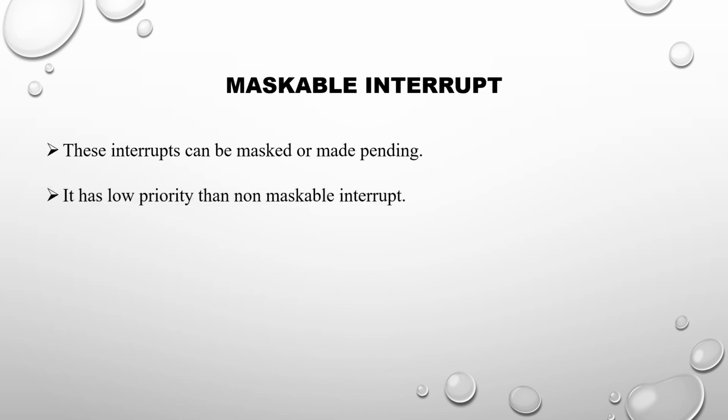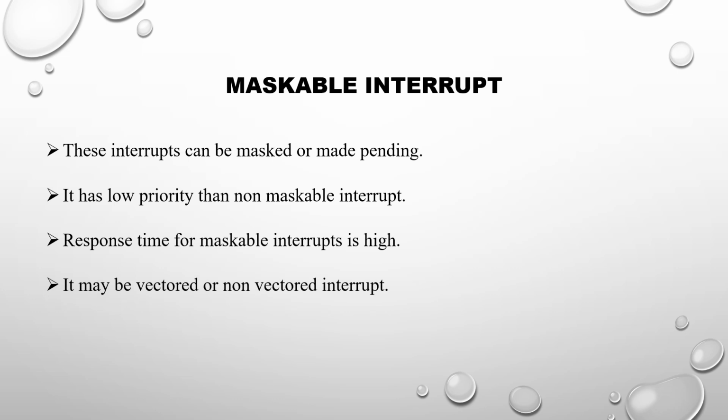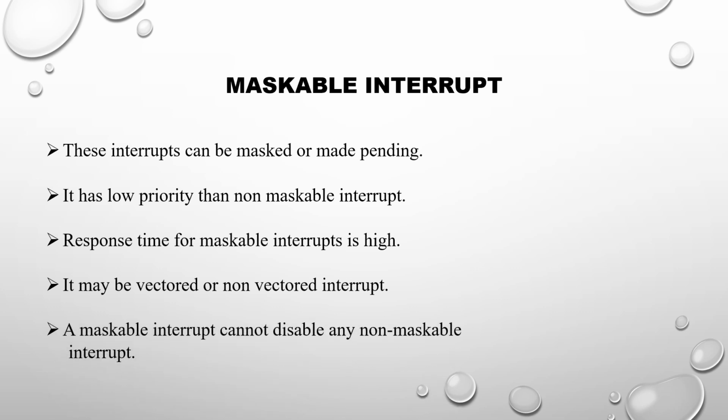They have lower priority than non-maskable interrupts. The response time of a maskable interrupt is high because we are ignoring it. It may be vectored or non-vectored. This point we will discuss when we are learning about vectored and non-vectored interrupts. A maskable interrupt cannot disable any non-maskable interrupt. And these are the examples of maskable interrupts: RST 7.5, RST 6.5, RST 5.5 and INTR.